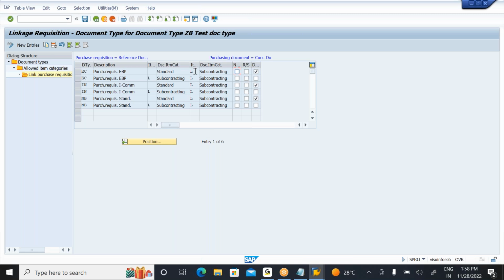Possible item categories with PR to PO we can also compare. These are all in PO. In PO I mentioned only the subcontracting process. In PR I mentioned standard or subcontracting. Okay, with standard and subcontracting I can do it here. So the system has to issue the dialog box. So these are all the reference documents. In PR, these are the document types you are using. In PR, these are the item categories. With PO, we have only one item category. Whether we can perform it or not, you can control it. The reference document type to LB document type, whether it is applicable or not, the system needs to issue the dialog. Okay, everything you can control, just observe.